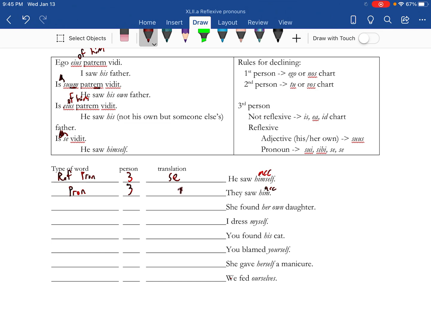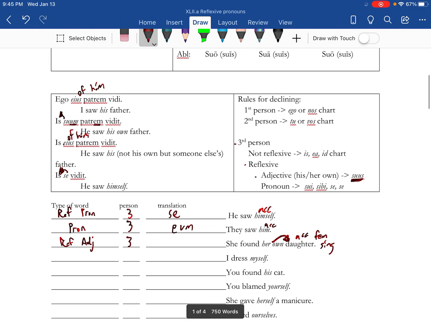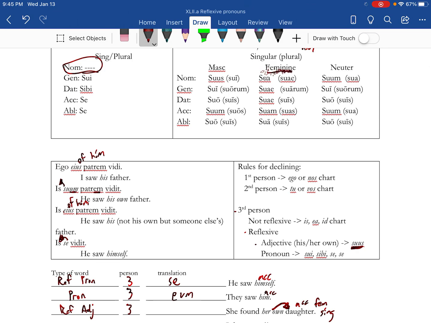And if you recall, that's the accusative singular ending. We need to put one vowel in front of it, and that's going to be the E. She found her own daughter. Her own, reflexive adjective. It's third, so third, reflexive adjective. We need the suus chart. Now this is modifying daughter, so accusative, feminine, singular. And if we look above, accusative, all right, so feminine, accusative, singular is going to be suam.